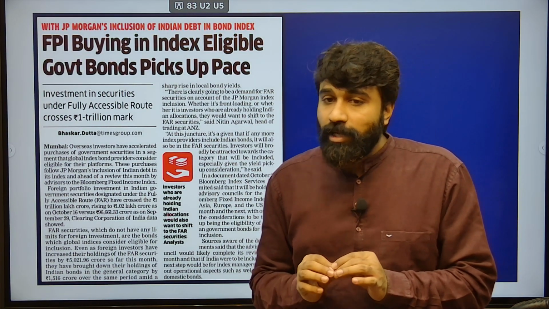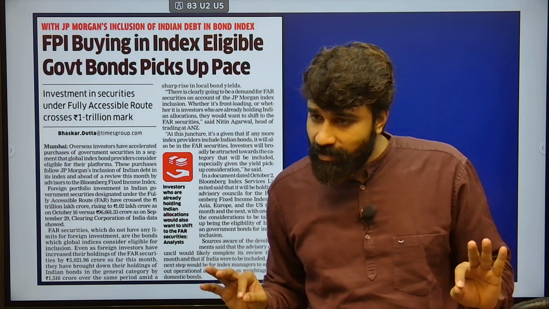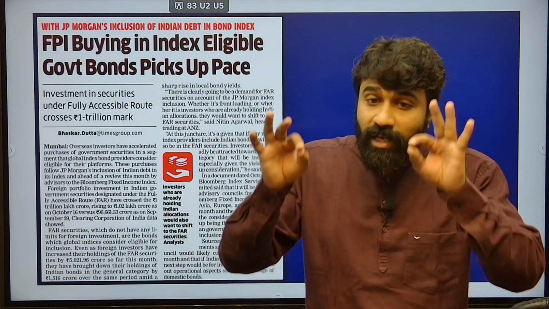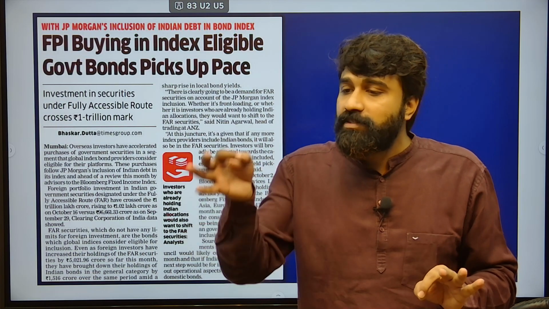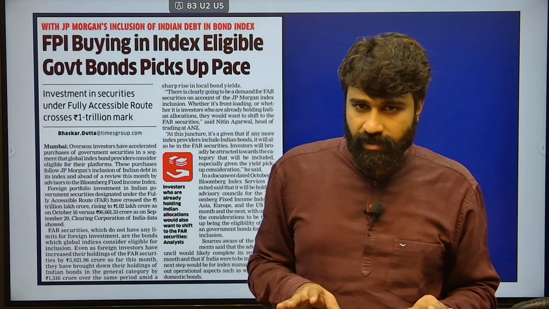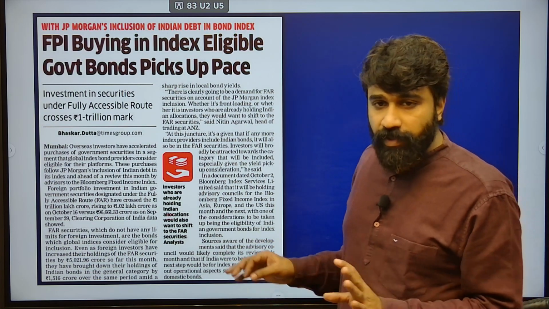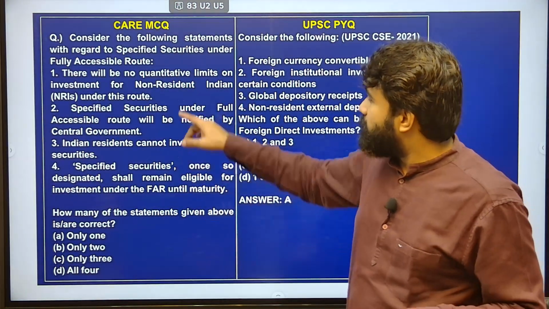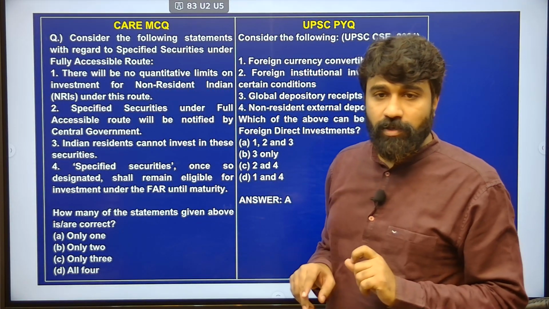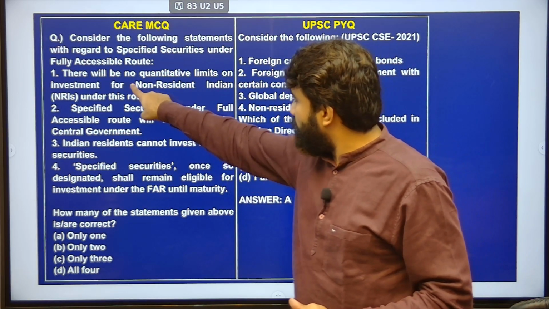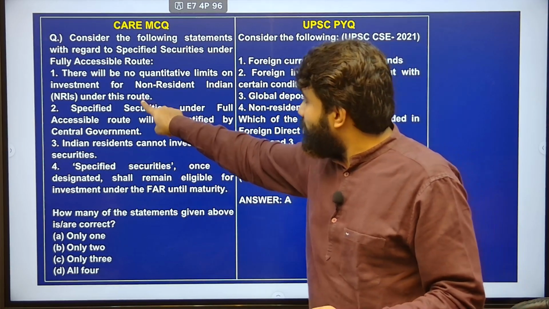Fully accessible route means there may not be any limitation for a foreign agent to invest here. A foreign resident can comfortably invest in Indian securities as much as they want. This is unlimited acceptance of investment from foreigners. This is known as fully accessible route. Okay. So, coming to the impact, consider the following statements with regard to the specified securities under the fully accessible route.